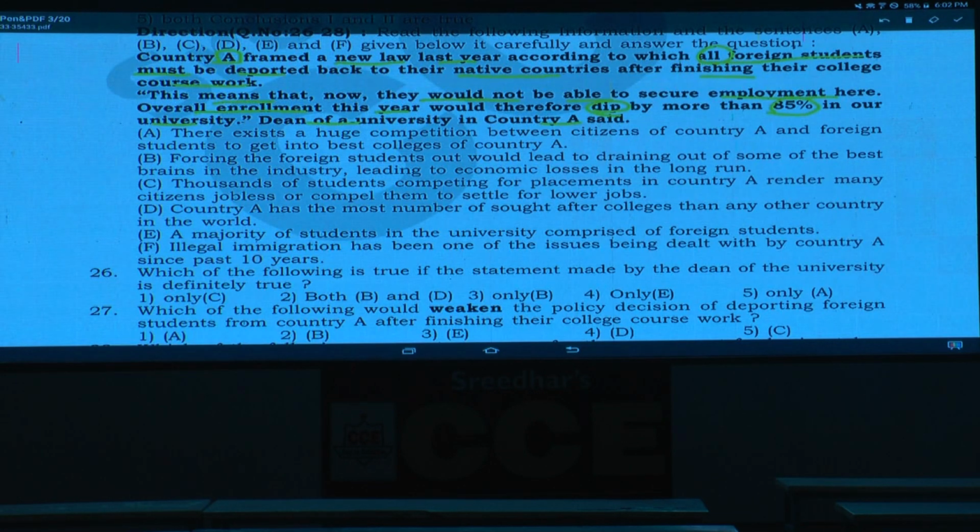Whenever these types of questions are given, rather than going through the questions, first analyze these statements A, B, C, D, and E, whether each is an assumption, conclusion, and so on. What is the first one?